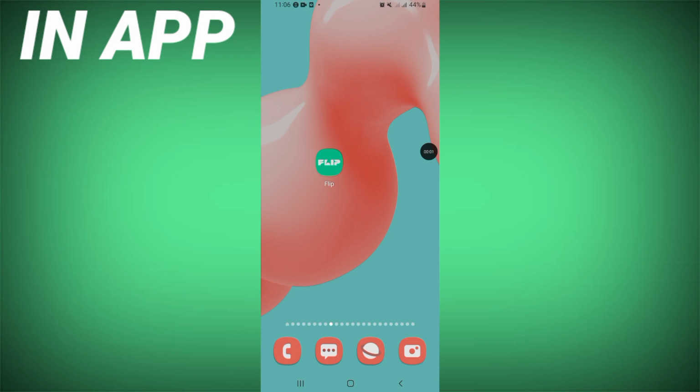Hello everybody. In this video I will show you how to fix sound problem on Flip app.